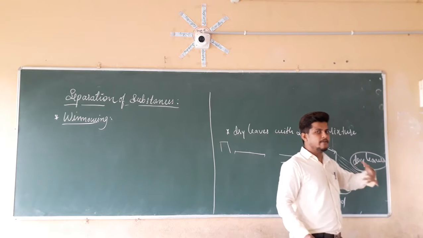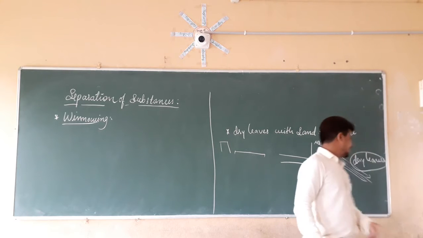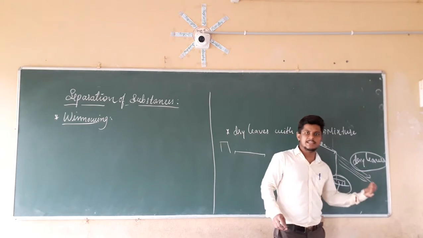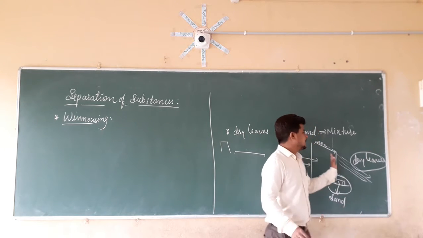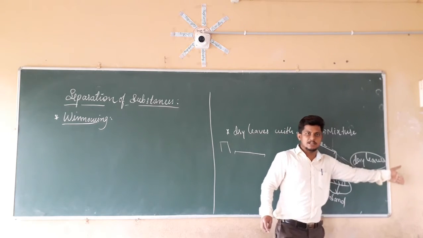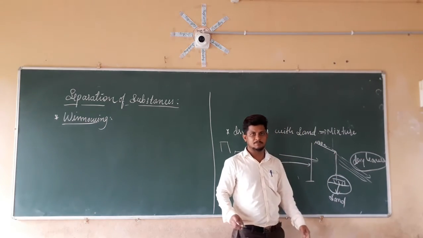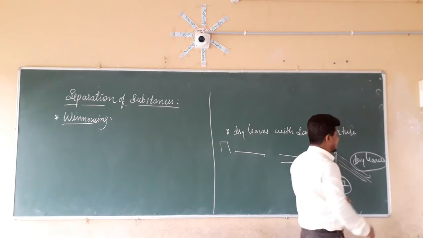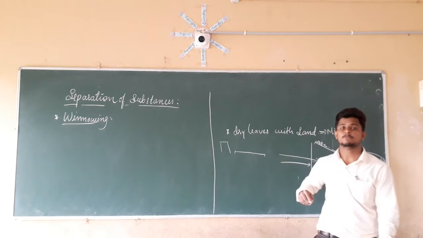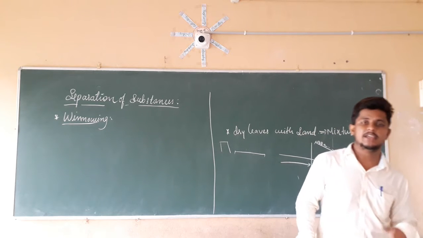They are going to go away by the air. But sand particles, having a heavier weight, don't blow away by the air. Because of that, by the blowing of the air, dry leaves fall separately and sand particles fall separately. So we have separated the sand particles from the dry leaves by the action of what? By the action of the air.